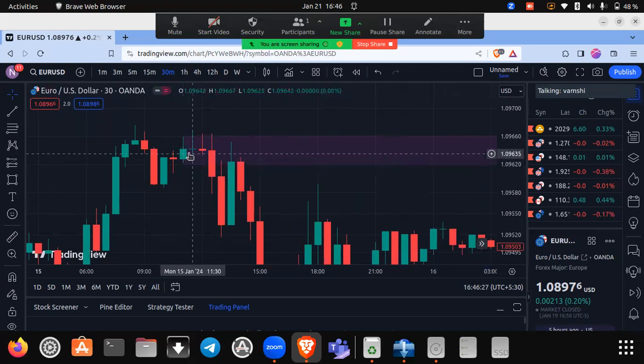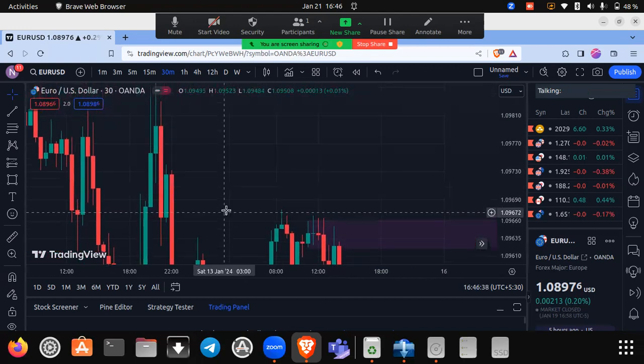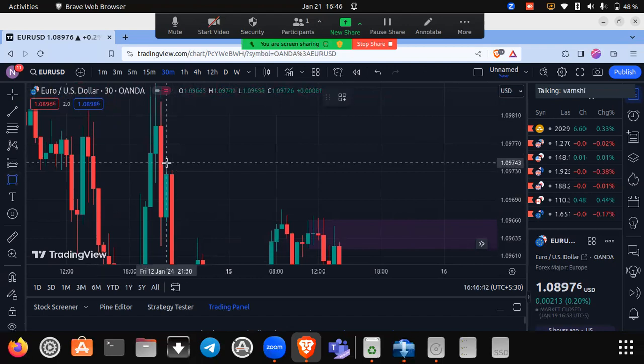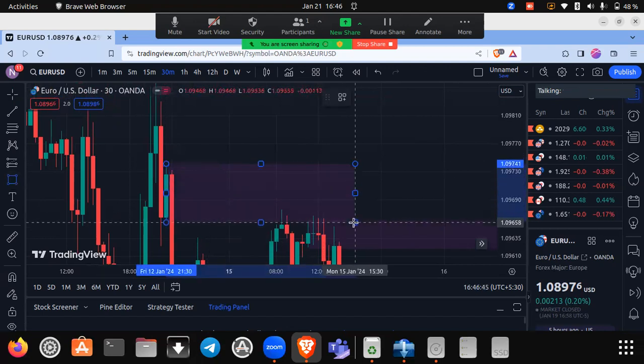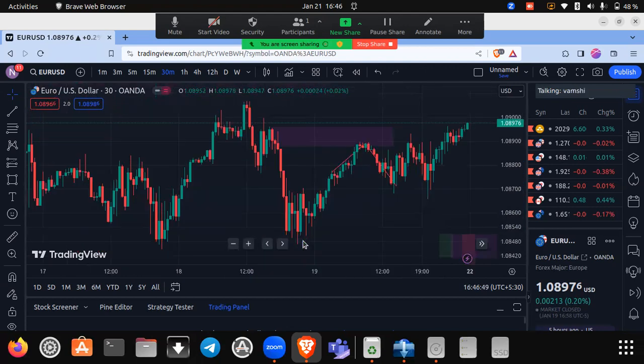But since the candle beside the doji is a green candle, we will use this candle instead of the doji to mark the engulfing sell zone. Here is another example for engulfing sell. Now I will show you some examples for invalid sell.